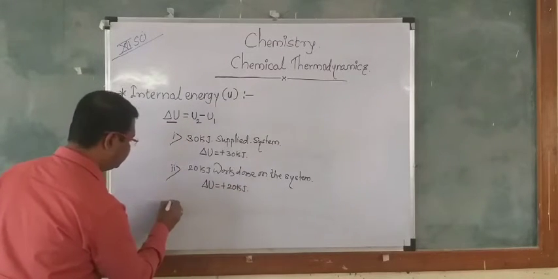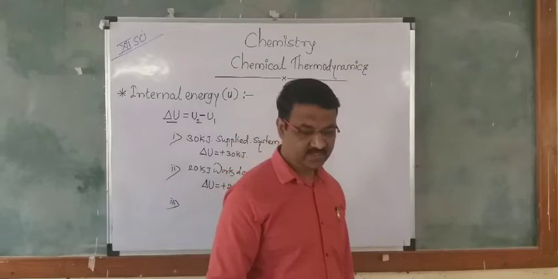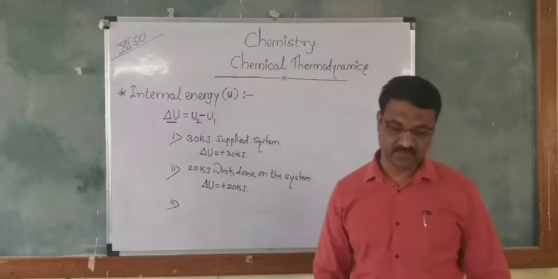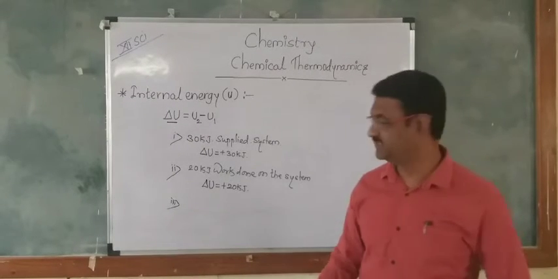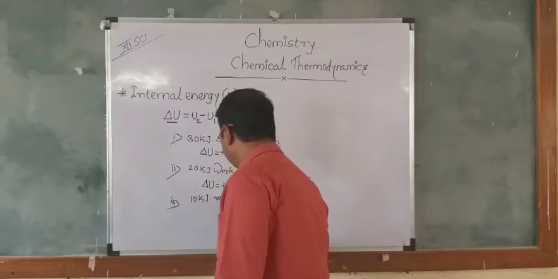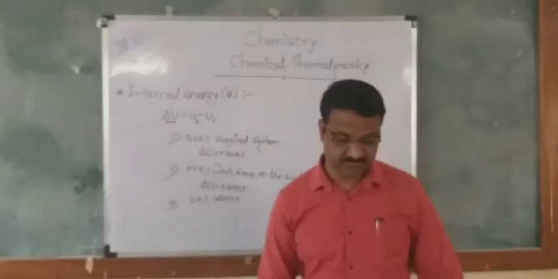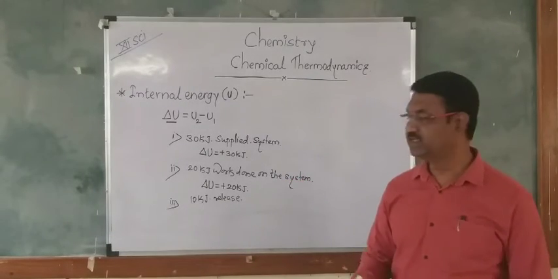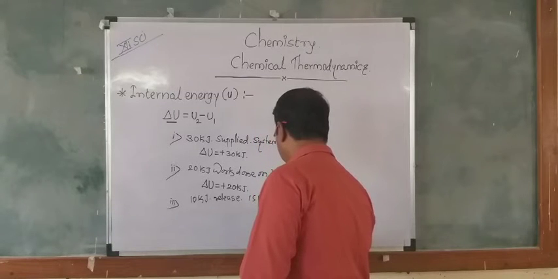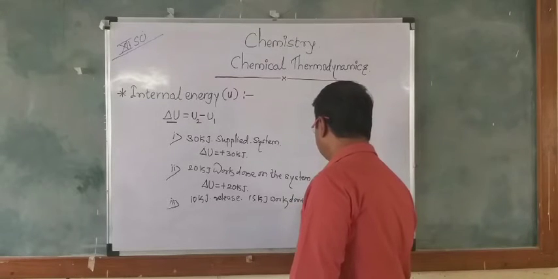Then the third and last example, of how the internal energy changes. Suppose a system releases 10 kJ of heat, as well as 15 kJ of work being done on the surroundings.